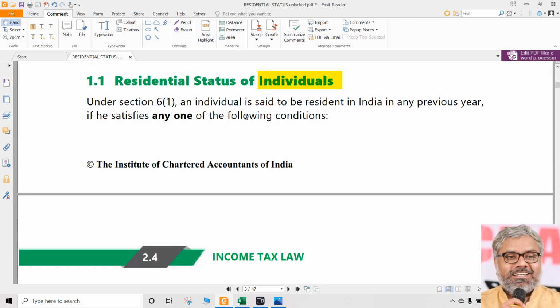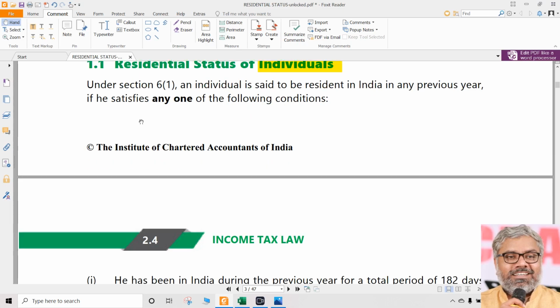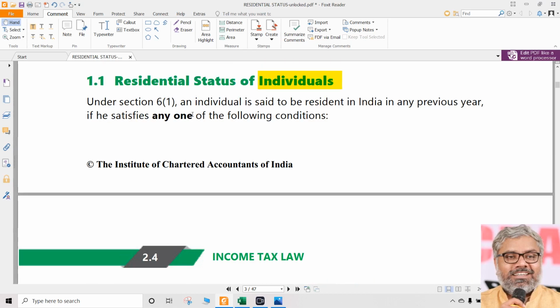Actually, the word calculate is not correct. That is why it is better to use the word determine. How to determine the residential status of individuals is the very important provision out of this entire discussion on residential status. Let us start with that. Section 6(1), I don't need you to remember the subsections. If you can, that is fine. So, if at all you remember, you can remember this.